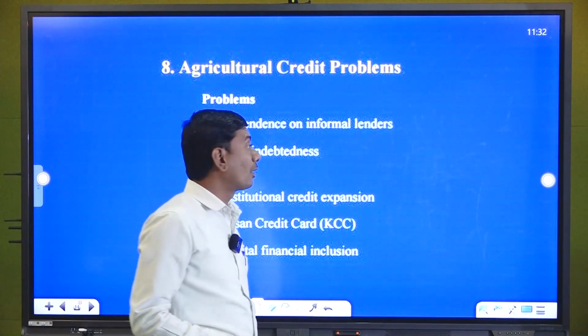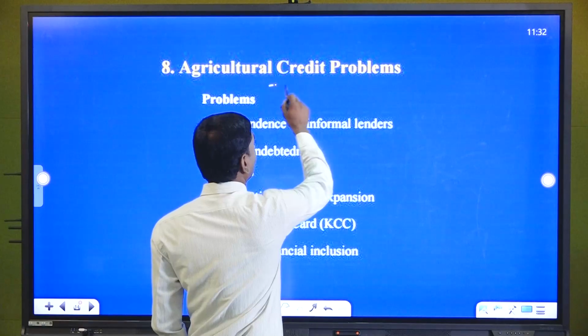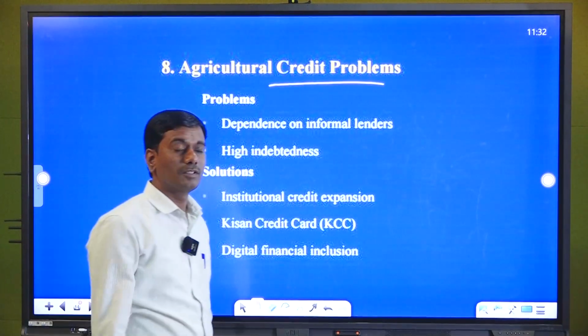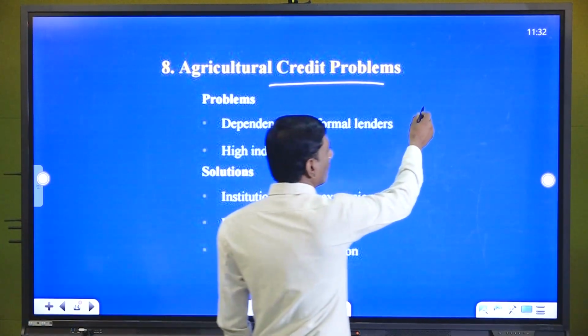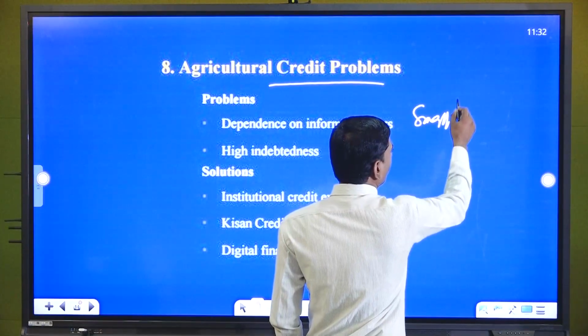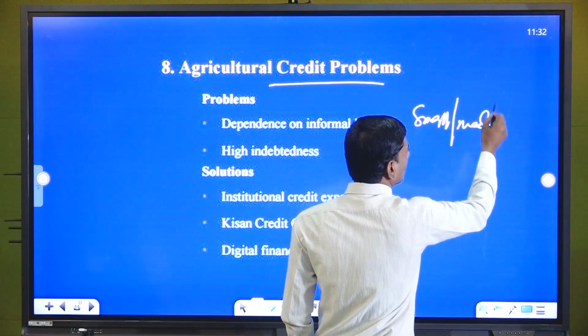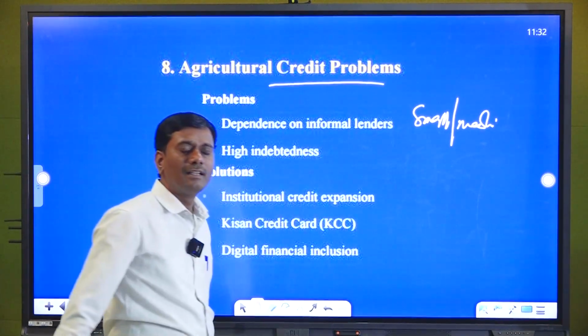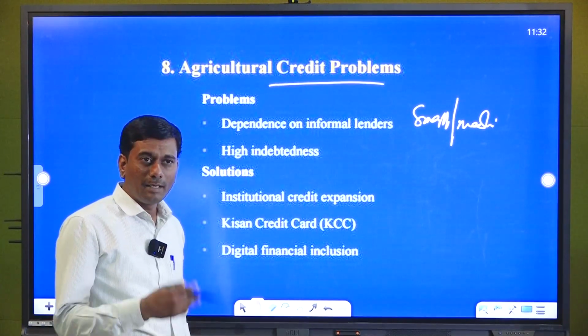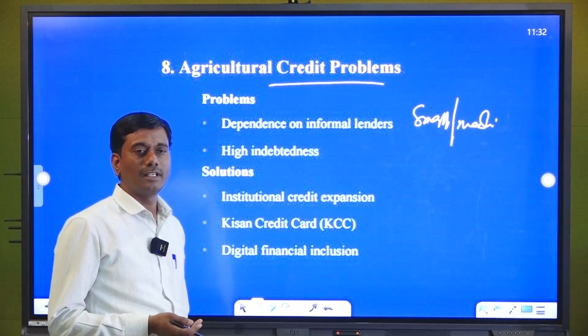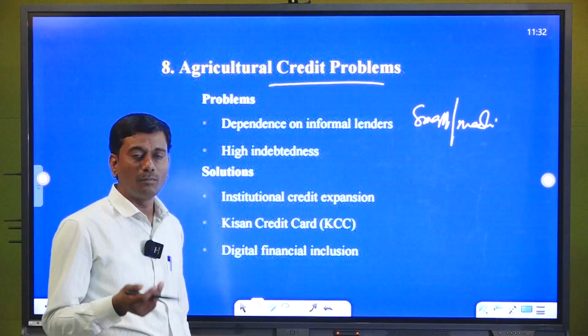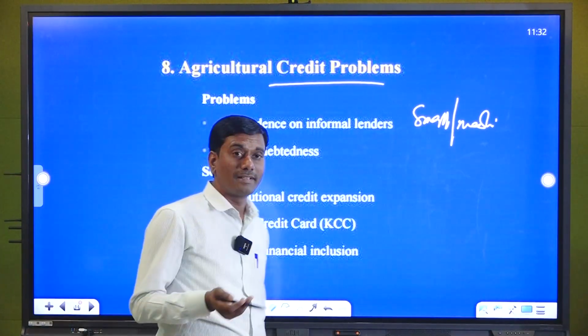Another important problem is agriculture credit, especially in the case of small and medium farmers. This is one of the major problems. At the right time they are not getting money for the purchase of inputs, or even credit facilities.